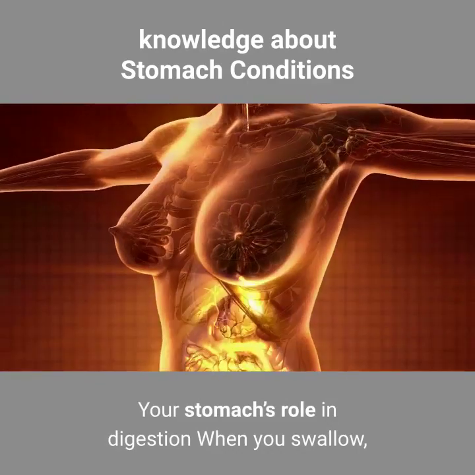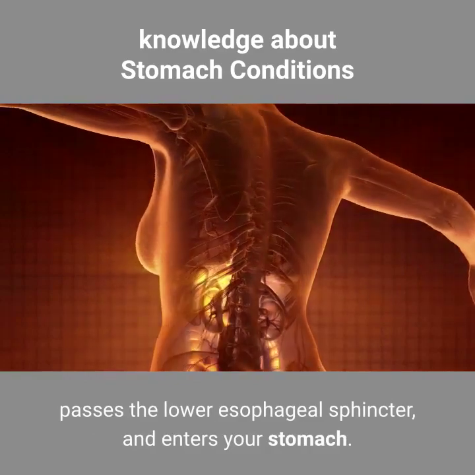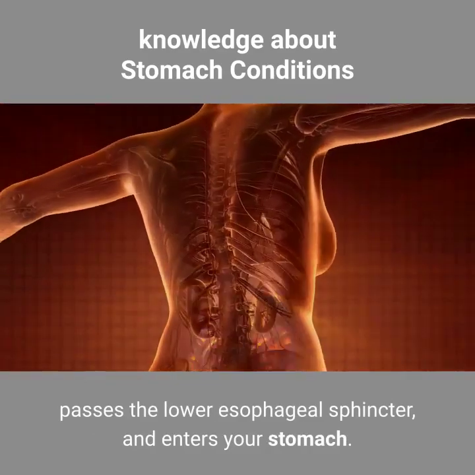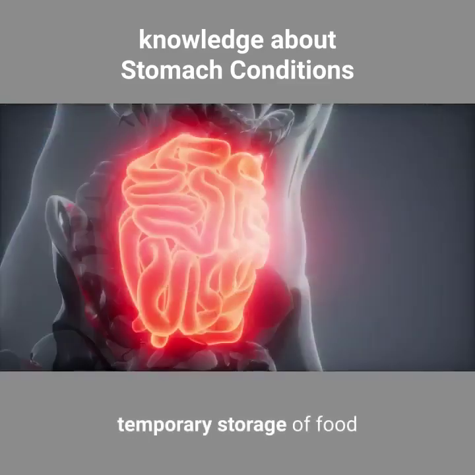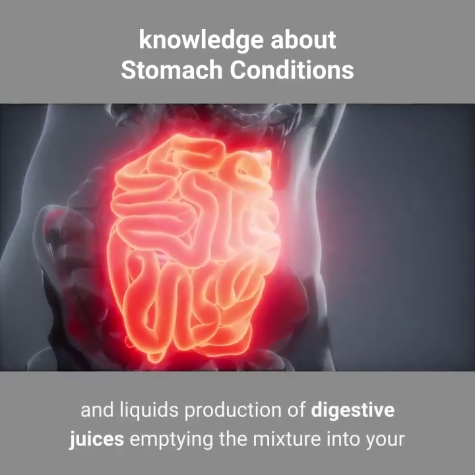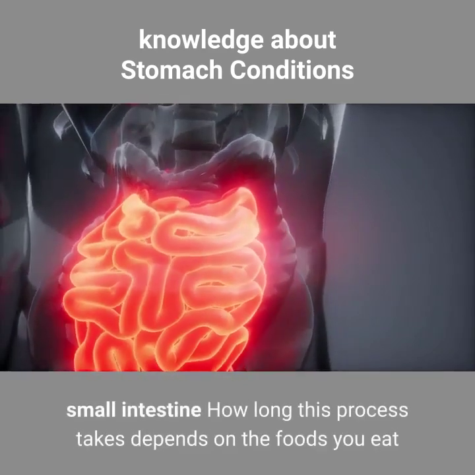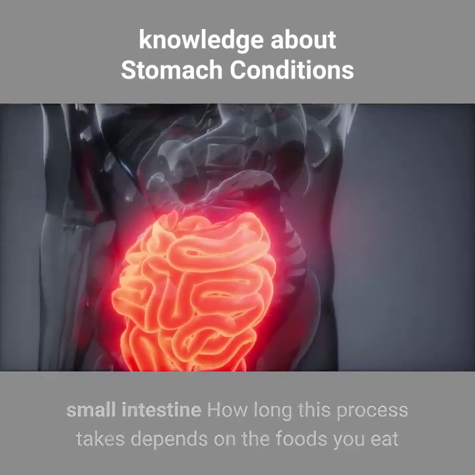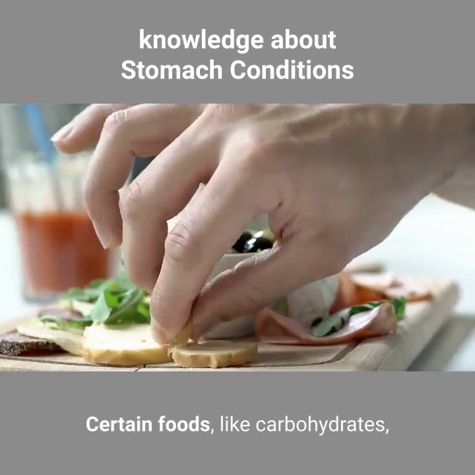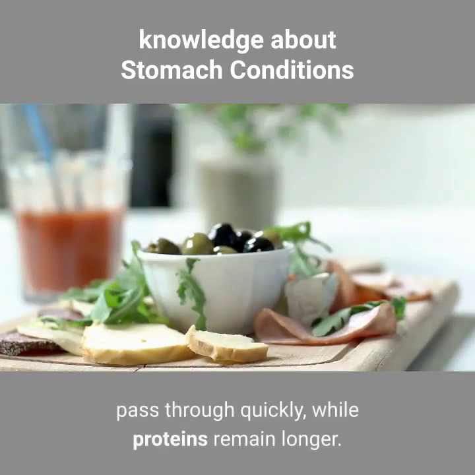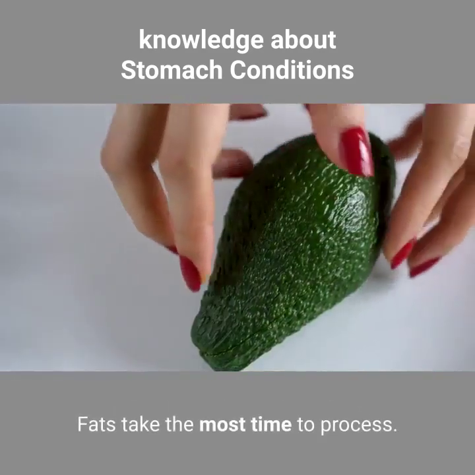Your stomach's role in digestion: when you swallow, food travels down your esophagus, passes the lower esophageal sphincter, and enters your stomach. Your stomach has 3 jobs: temporary storage of food and liquids, production of digestive juices, and emptying the mixture into your small intestine. How long this process takes depends on the foods you eat and how well your stomach muscles function. Certain foods, like carbohydrates, pass through quickly, while proteins remain longer. Fats take the most time to process.